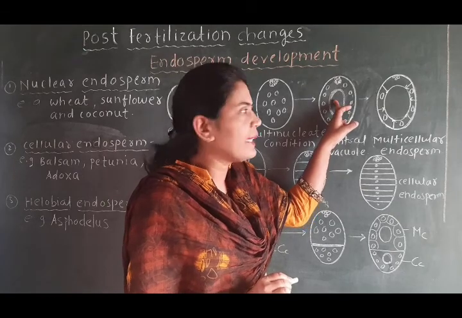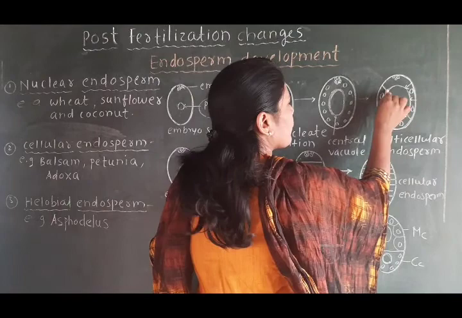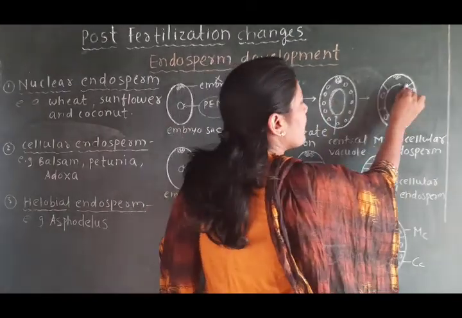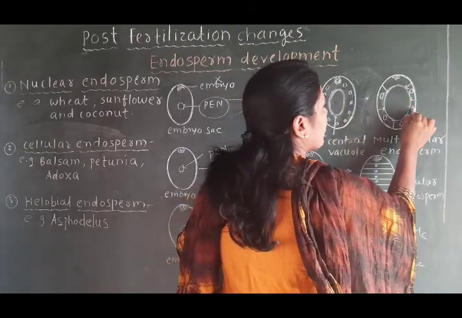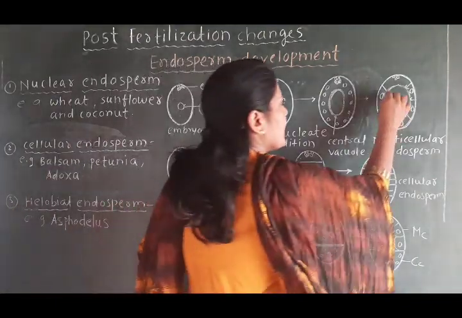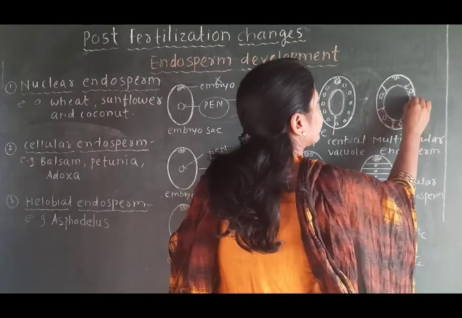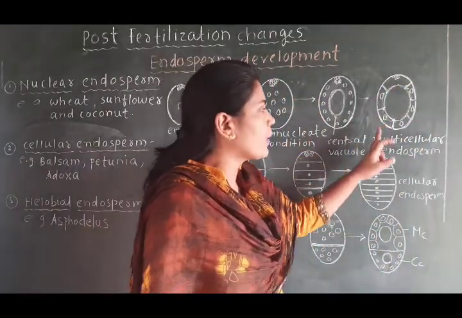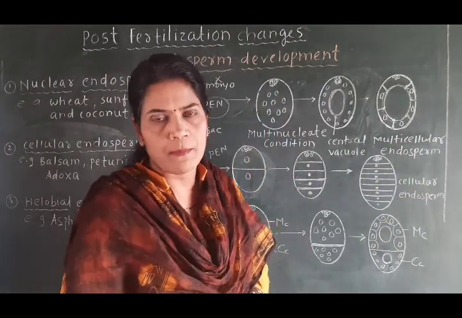And in the last figure, the central vacuole becomes large in size. As compared to the previous figure, this central vacuole becomes large, and the nuclei which have shifted toward the periphery show wall formation. See here, in between these nuclei there is wall formation, and the label of that figure is multicellular endosperm.